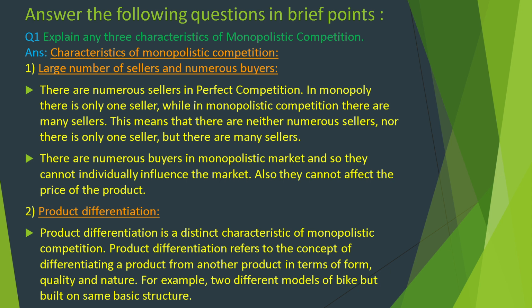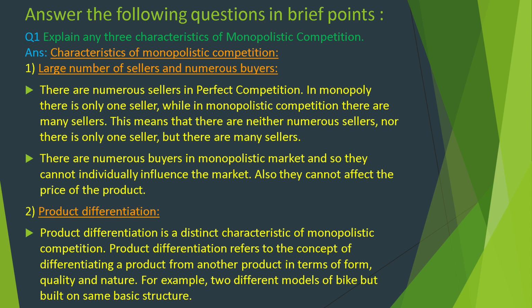Explain any three characteristics of monopolistic competition. First, large number of sellers and numerous buyers. There are numerous sellers in perfect competition. In monopoly, there is only one seller, while in monopolistic competition, there are many sellers. This means that there are neither numerous sellers nor only one seller, but there are many sellers. There are numerous buyers in monopolistic market, and so they cannot individually influence the market. Also, they cannot affect the price of the product.